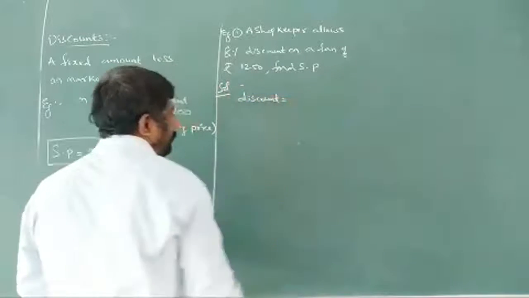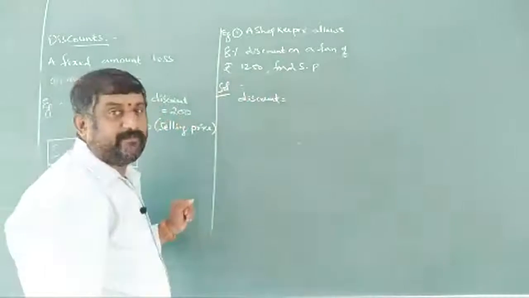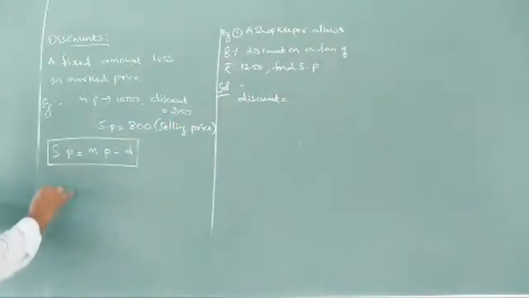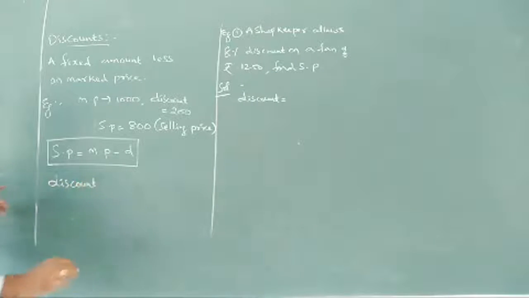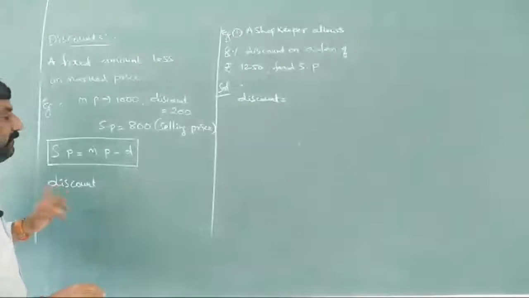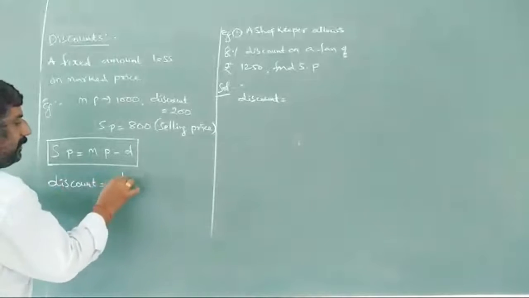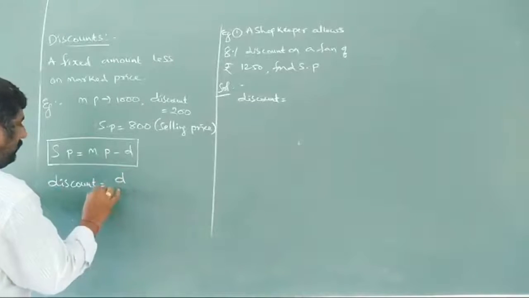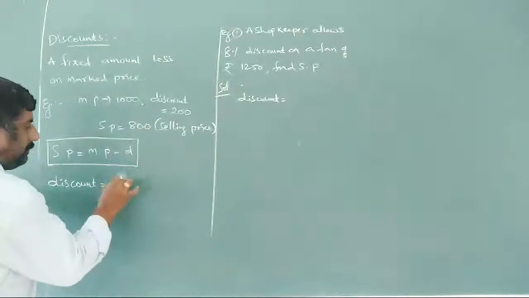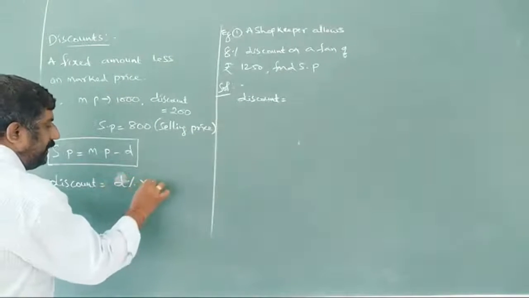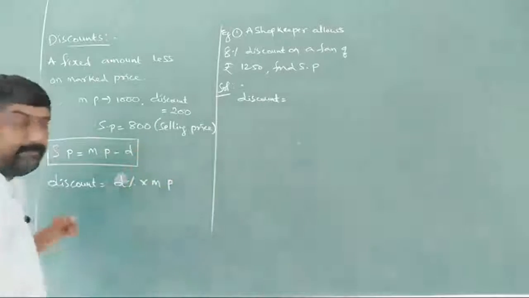So discount is equal to, how are we going to find it here? We'll write the formula for discount. Already we learned about percentages, so directly we can find it here. Discount is nothing but discount percentage into MP.